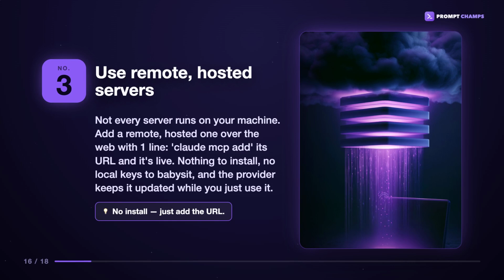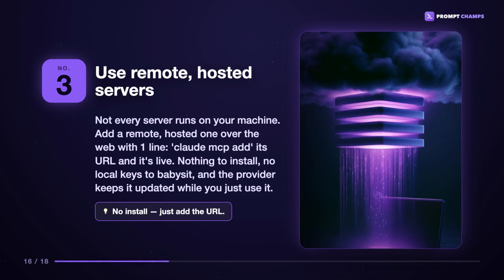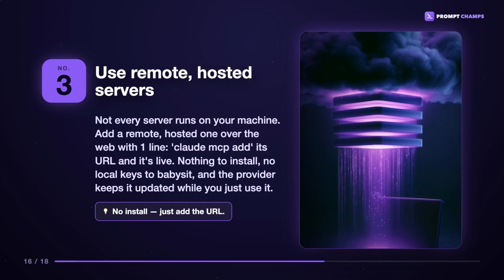Number 3, use remote hosted servers. Not every server runs on your machine. Add a remote, hosted one over the web with one line, Claude MCP add, its URL, and it's live. Nothing to install, no local keys to babysit, and the provider keeps it updated while you just use it.